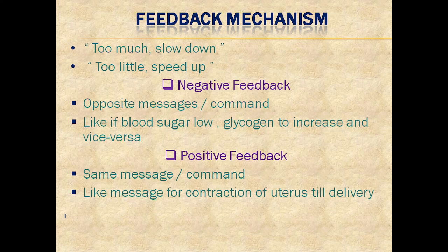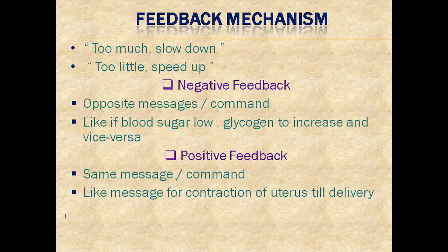Like if the blood sugar is low, glucagon increases it, and vice versa. So glucagon is increasing it and insulin is decreasing it. Glucagon increase, insulin decrease. So this is negative feedback. Positive feedback is very less in our body, but it happens. It happens when there is the same message as command to the body. It happens during the contraction of the uterus till the delivery.